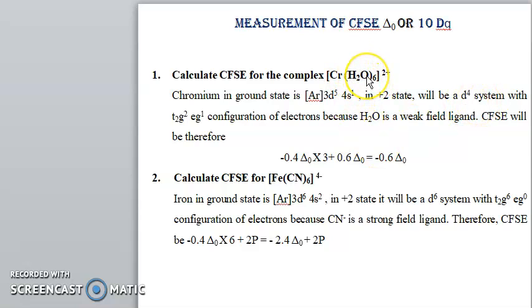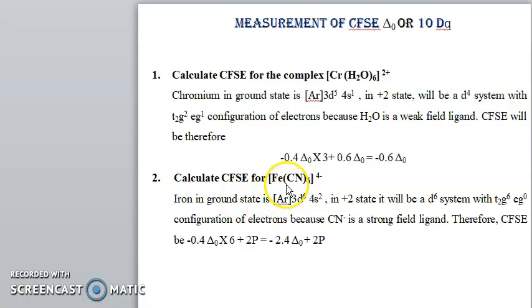Here H2O is a weak field ligand, so the electronic configuration is t2g3 eg1. The formula to calculate CFSE is minus 0.4 Δ octahedral times 3 electrons in t2g, plus 0.6 Δ octahedral for eg, which gives minus 0.6 Δ octahedral as the CFSE value.